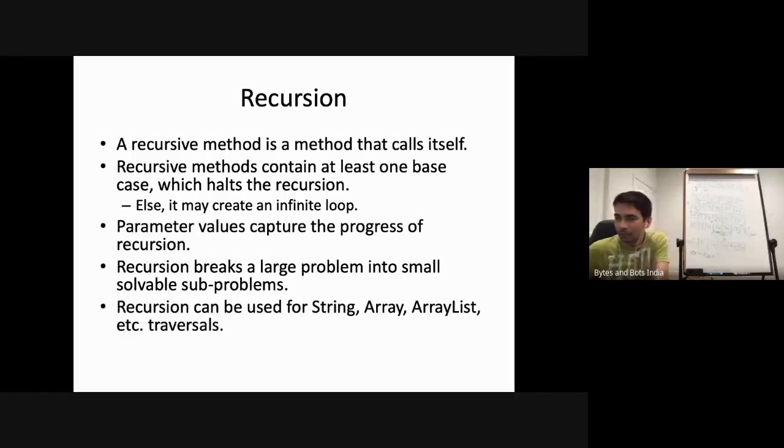Recursion can be used for string, array, array list, etc. when it comes to traversal. So when you're traversing through a certain data structure, could be an array list, a linked list, or anything which is traversable, let it be a graph or anything, recursion can be used there. So essentially, loop and recursion can be interchanged.